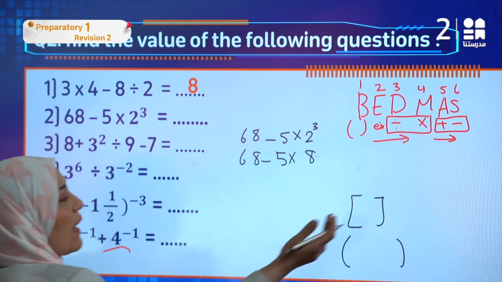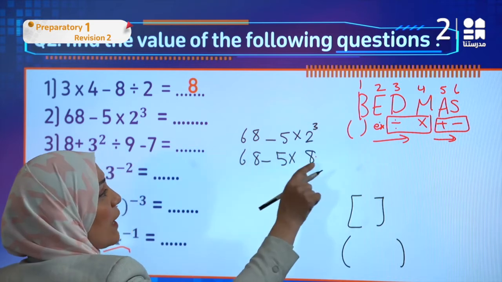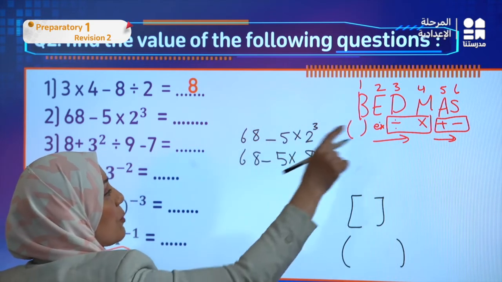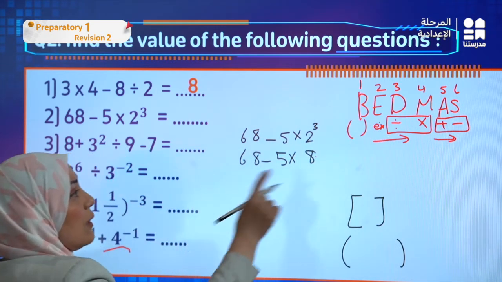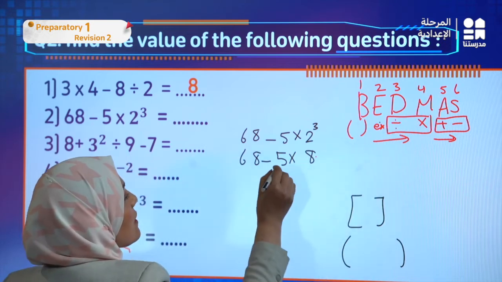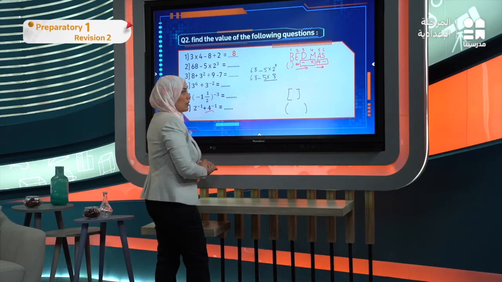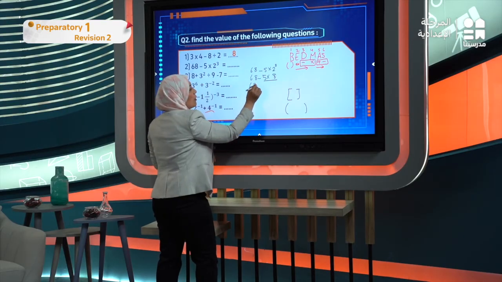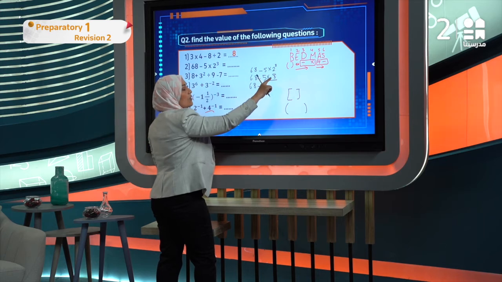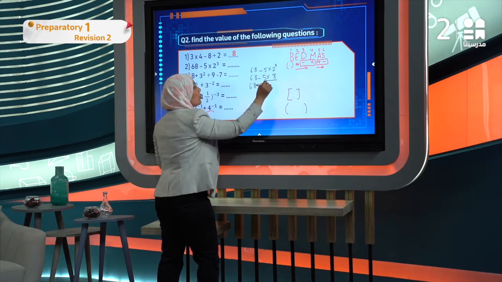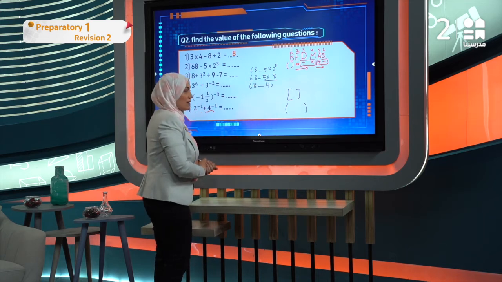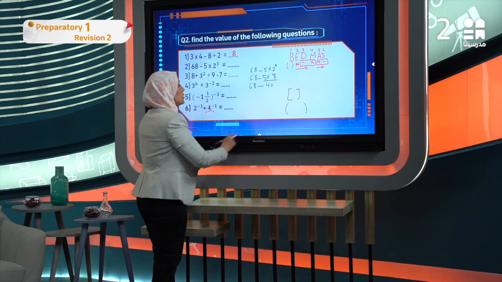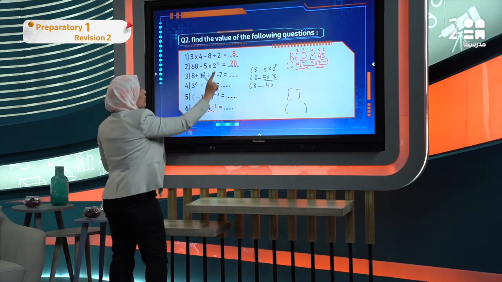Now I'm going to ask myself again. Do we have brackets? No. Exponent, we finished from it. Do we have division? No. Do we have multiplication? Yes. So we have to start from the multiplication. Keep 68 minus, 5 times 8 is 40. Now do the last step, which is 68 minus 40 equals 28.